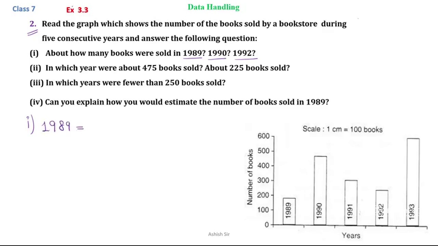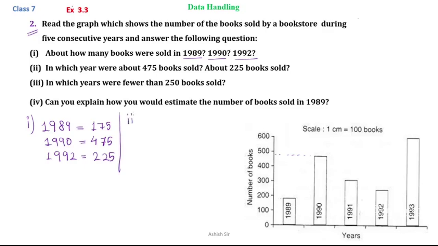That is, in 1989, the graph states that about 175 books were sold. Then in 1990, if we see from the graph, we see that it is slightly lower than 500. So it is 475 books sold in 1990. Then in 1992, we see that the books sold were approximately 225.